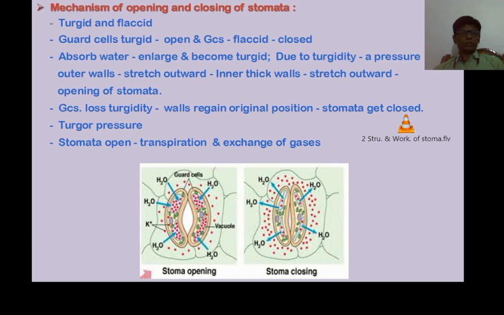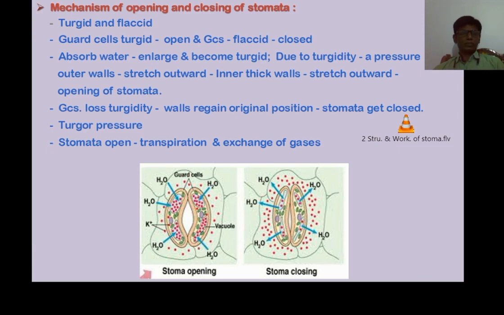Due to the turgor pressure, the outer walls slowly move outward. At the same time, they also stretch the inner walls outward, resulting in the opening of the stomata, or the stomata become open.